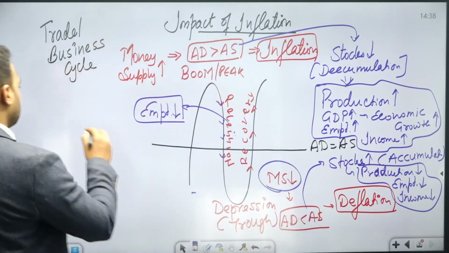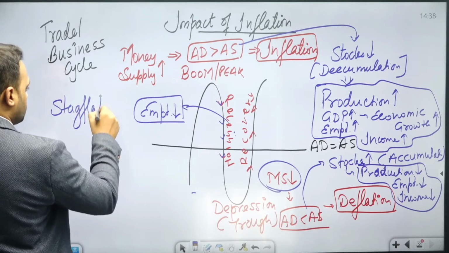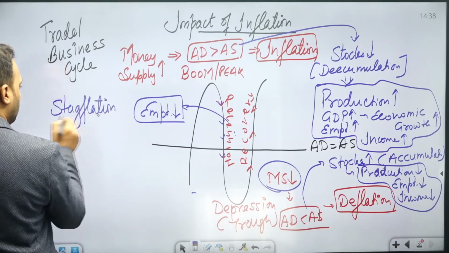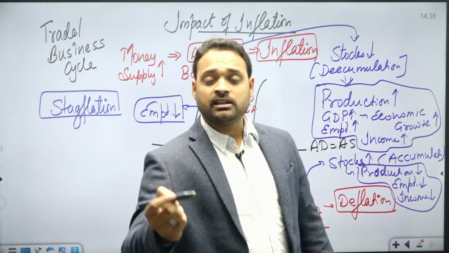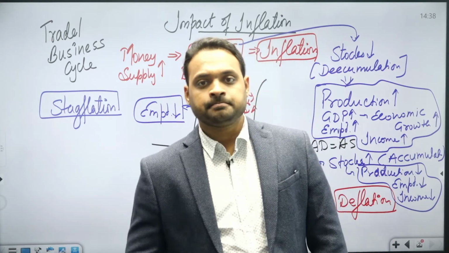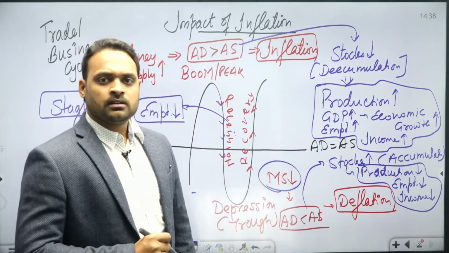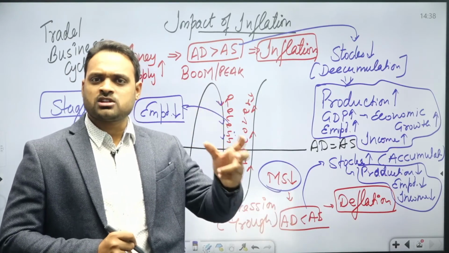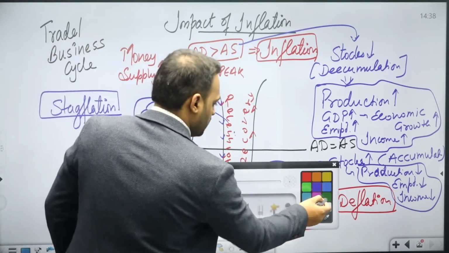So there is another term called stagflation. This is the most important term in the economy, the stagflation. Now what is stagflation? What does it mean? Stagflation is a very technical situation of the economy. Let me tell you.